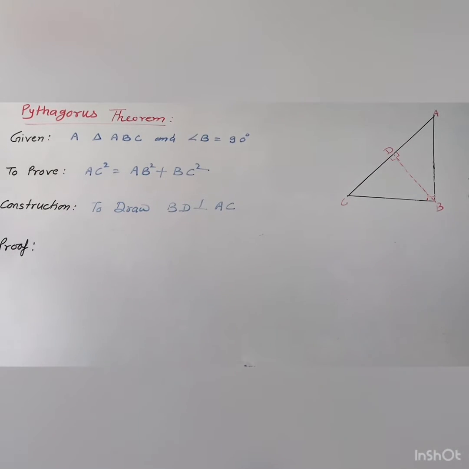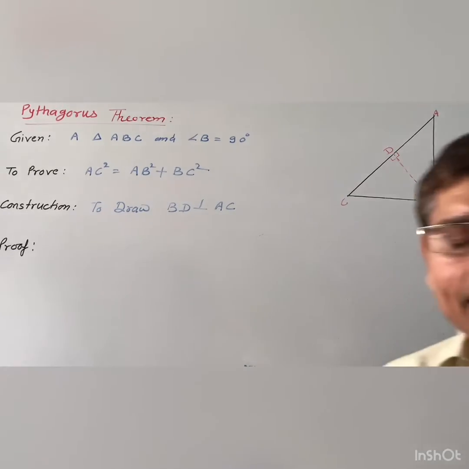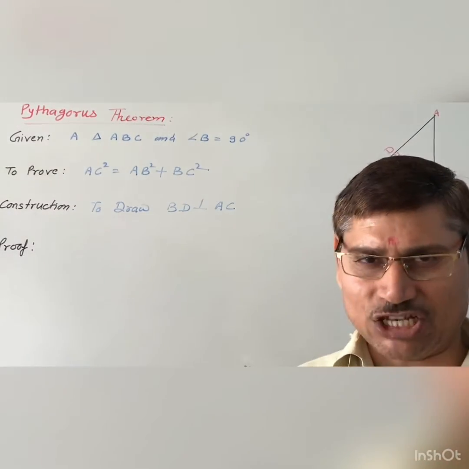So this is the required thing. Now for proving this statement, we will construct something: draw perpendicular BD to AC. Means we will draw this BD perpendicular to AC. Now how can you prove this theorem? So enjoy it and learn the proof of this theorem.